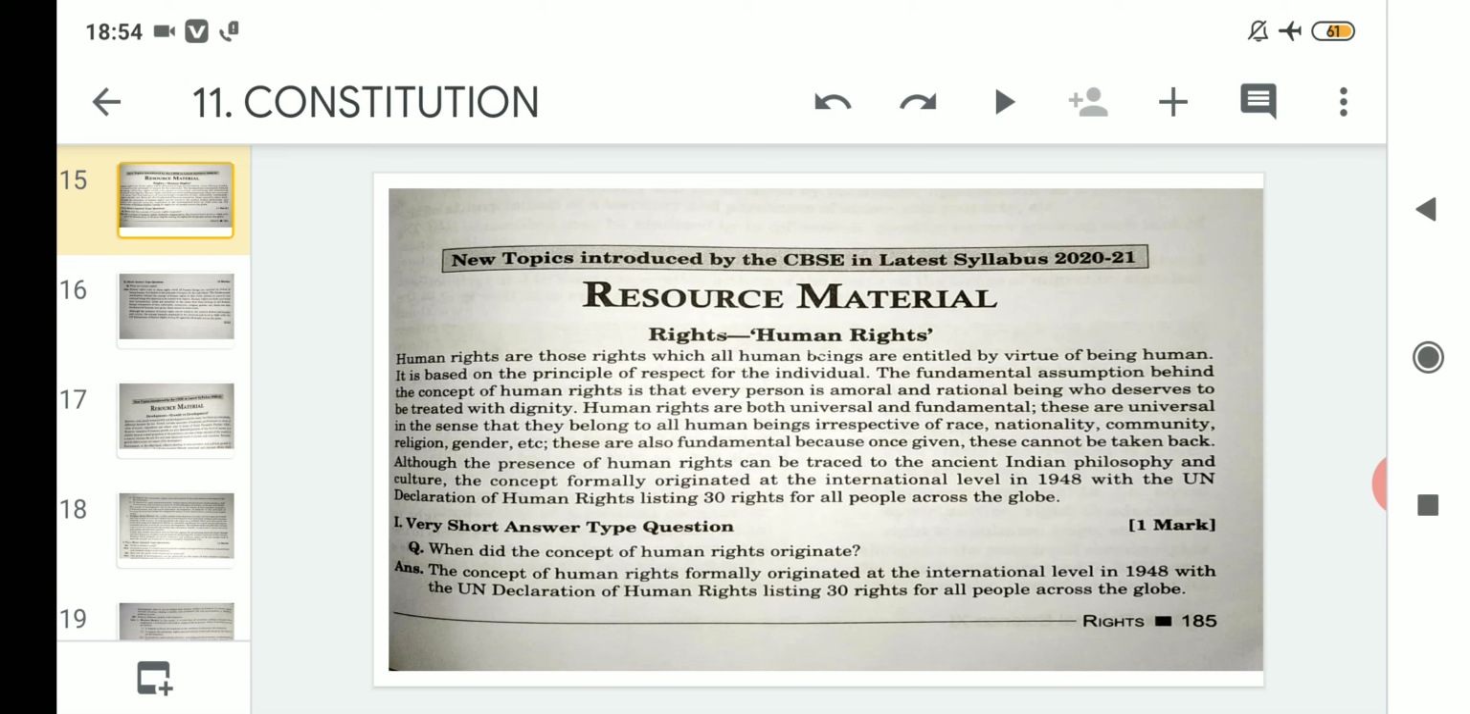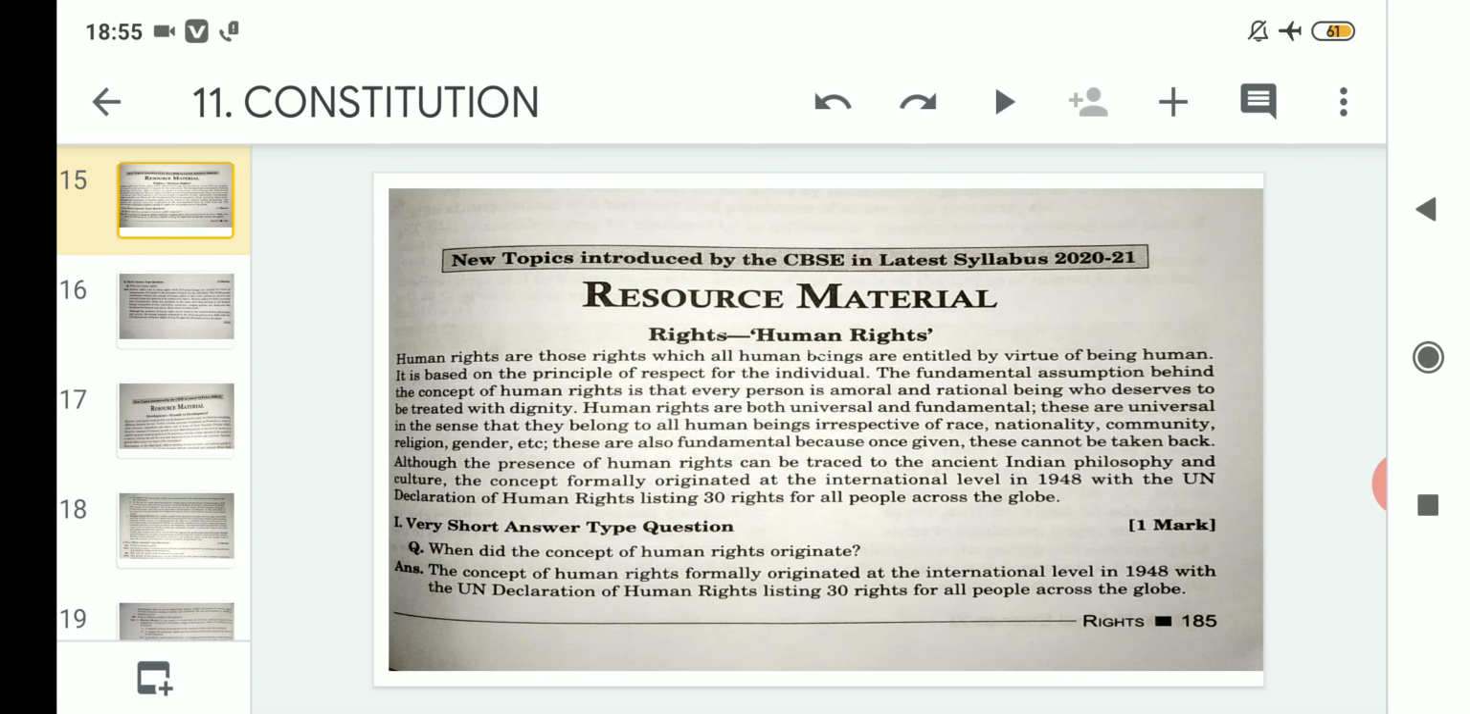This was the first and foremost thing that was done globally for the sake of human rights. Clear? So now related to it, one short question is there: when did the concept of human rights originate? It's very easy, as we have discussed just now, that the concept of human rights formally originated at the international level. That means across the globe.